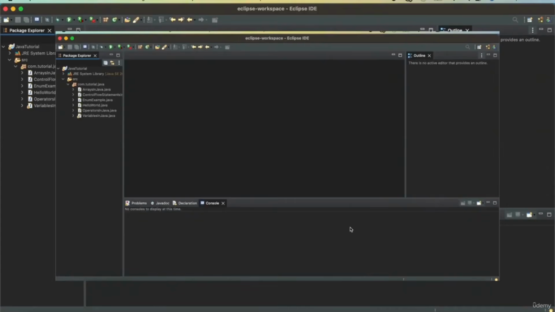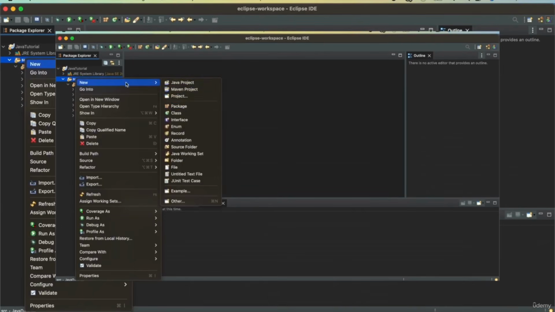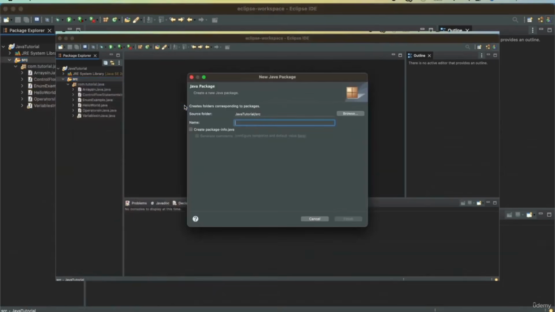In a package, we will define a class and we will use that class and print its member variables. So we want to define a package called employees and a class called employee. In order to define a package, we'll go to src folder, right click, new package.